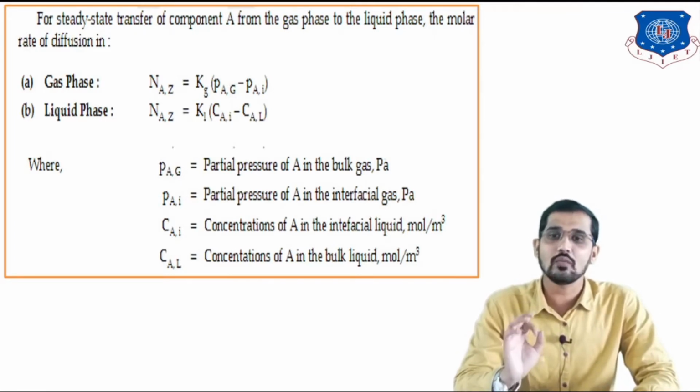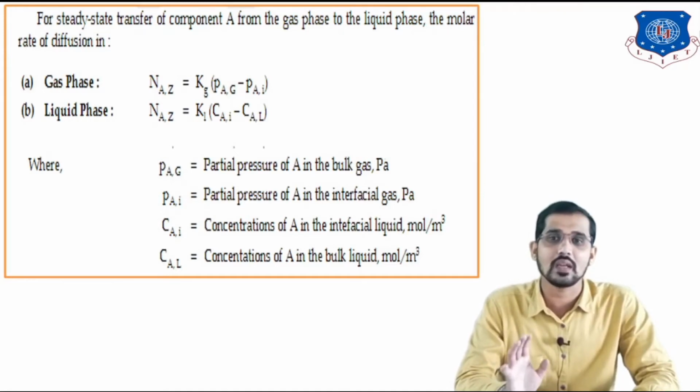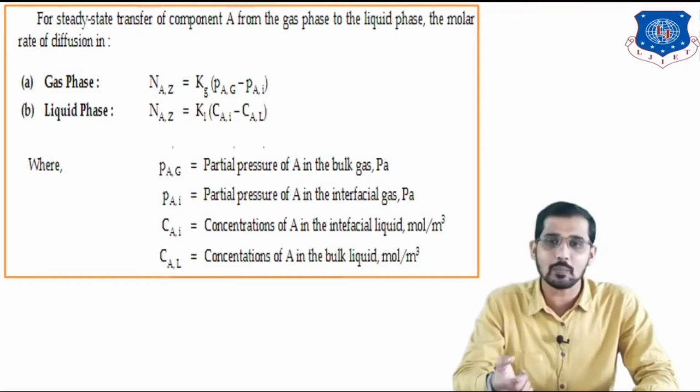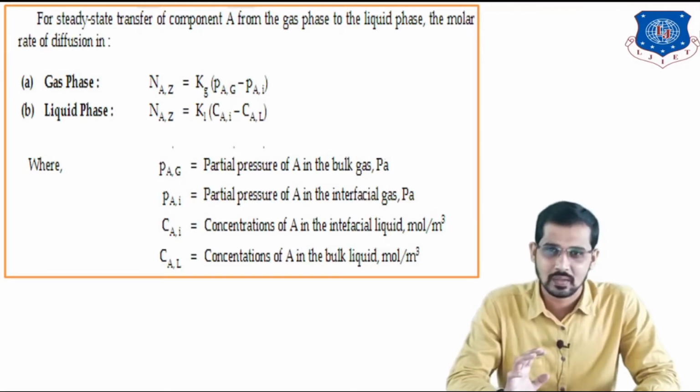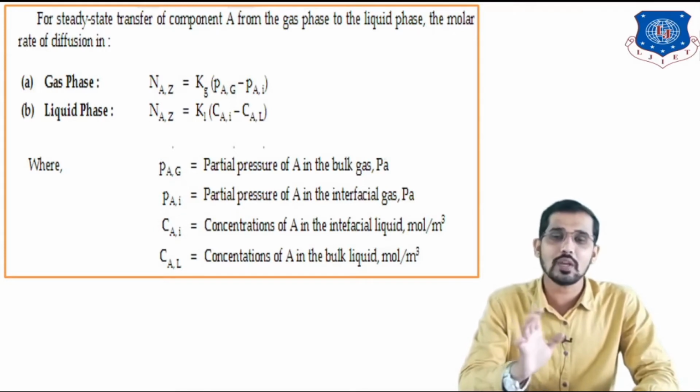The molar rate of diffusion in the gas phase is represented as NaZ, the molar flux of component A in the Z direction, which is directly proportional to the pressure difference.